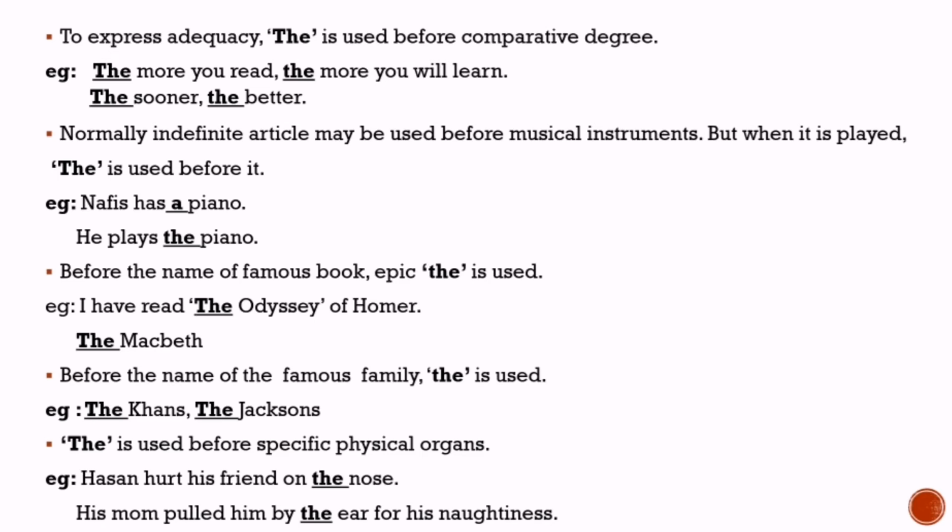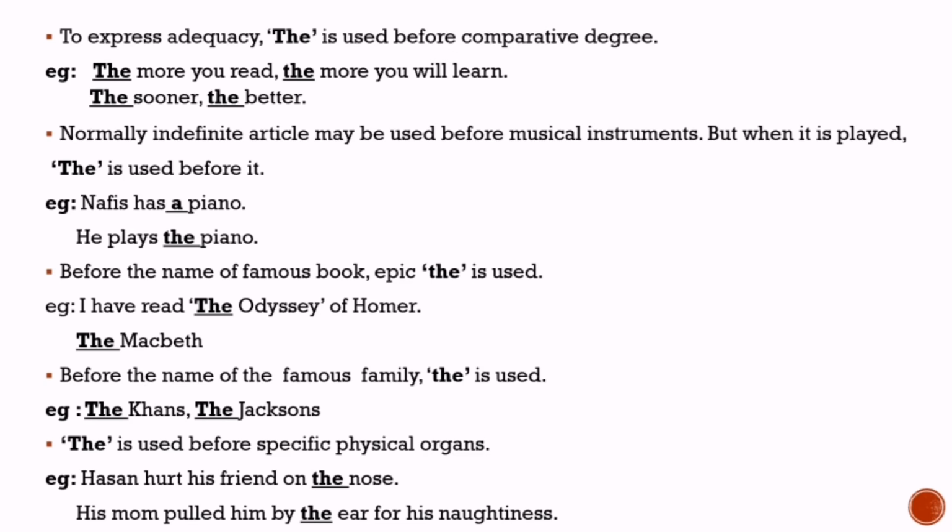But in the second example, he plays the piano. Here the piano is active, Nafiz is playing, so the is used before this piano. Another rule of the definite article, before the name of a famous book or epic, the is used.